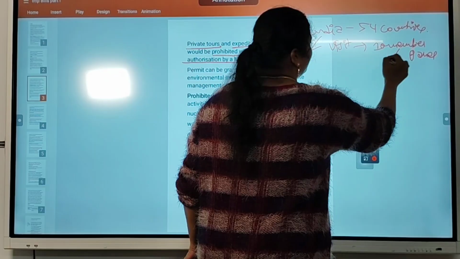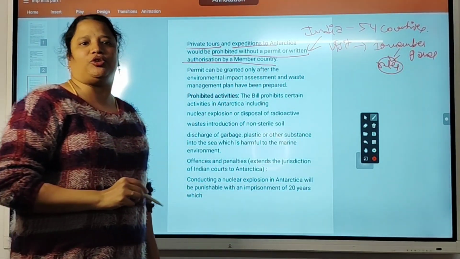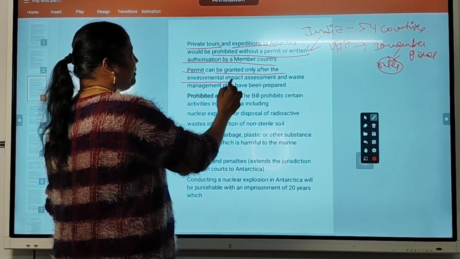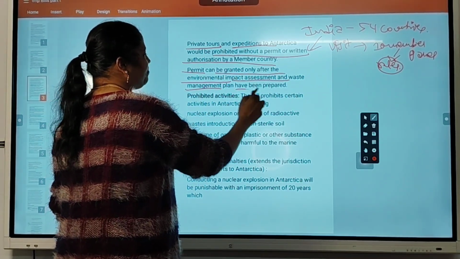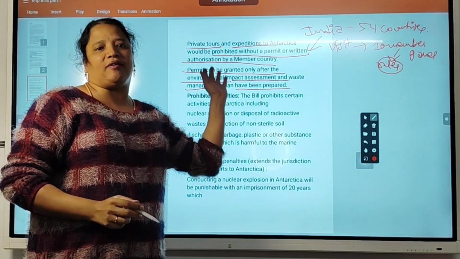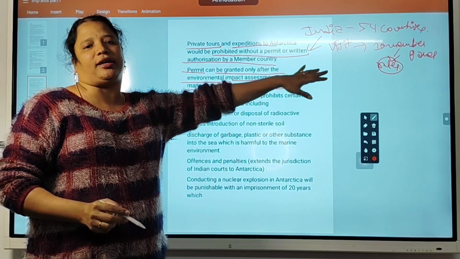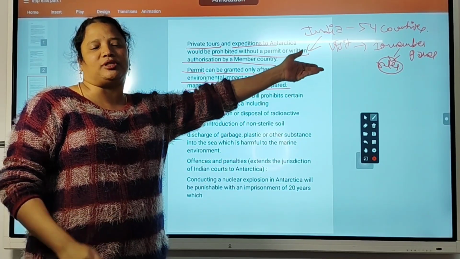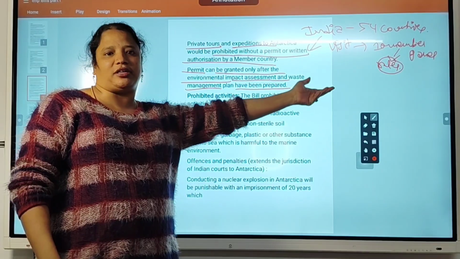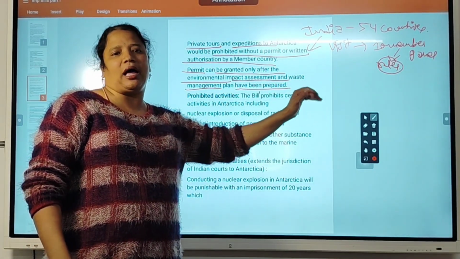He must know the rules also. For that, one committee is constituted inside India. So a permit can be granted only after an environment impact assessment and a waste management plan are prepared. This permit will be provided only after checking how the expedition will be, whether it is safe or not for Antarctica. They are going to do some research, dangerous research there, or they are going to dump some waste. Based on that, they will give the permit.